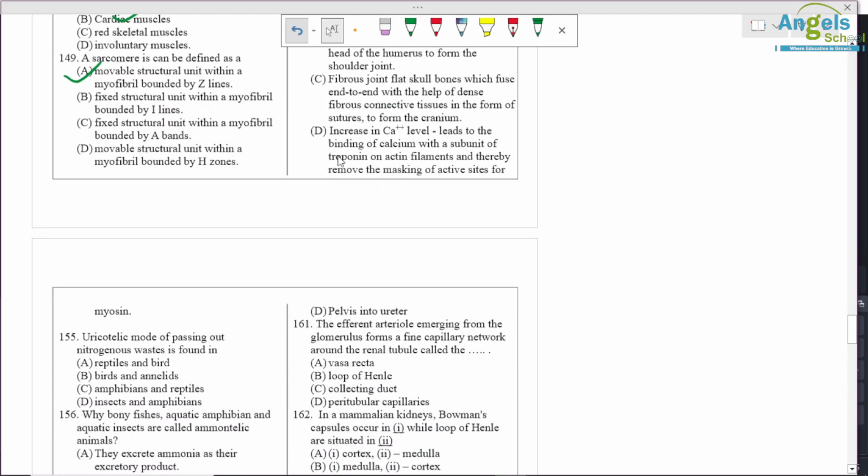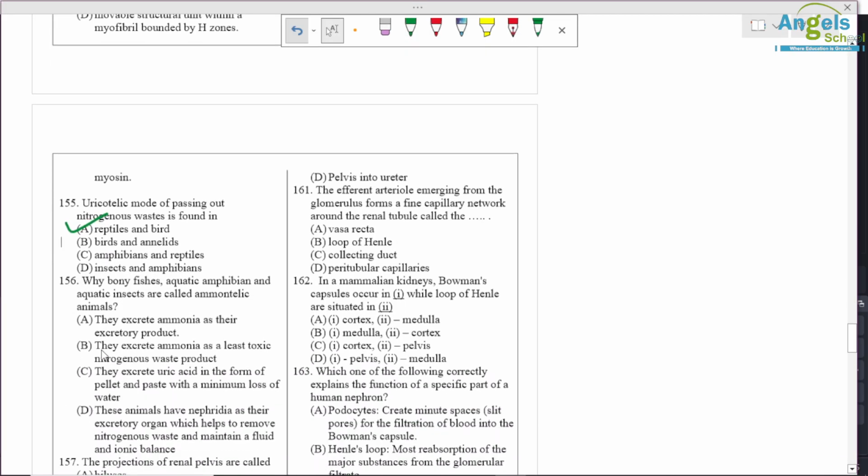Question number 155. Uricotelic mode of passing out nitrogenous waste is found in. Okay, so uricotelic mode is found in reptiles and birds. Question number 156. Why are bony fish, aquatic amphibians and aquatic insects called ammonotelic? Because they secrete ammonia as their excretory product.